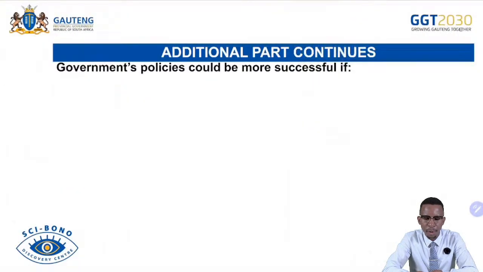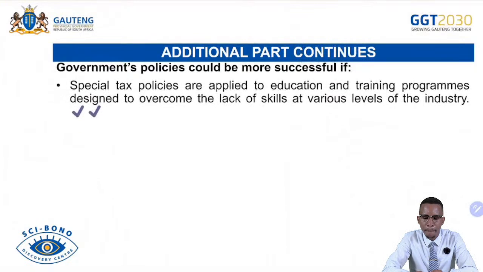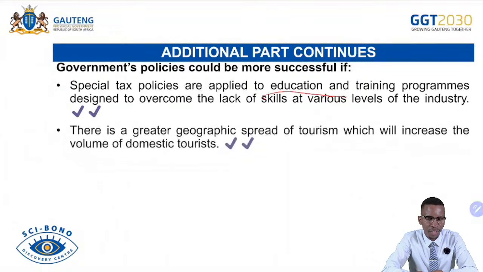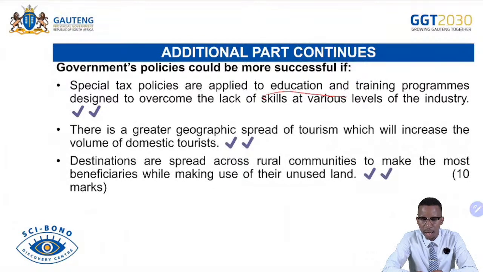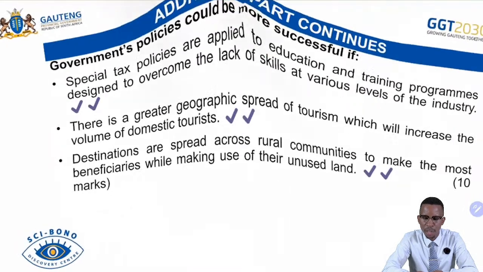And then government policies could be more successful if special tax policies are applied to education and training programs designed to overcome the lack of skills at the various levels of the industry. There is a greater geographical spread of tourism, which will increase the volume of domestic tourists. Destinations are spread across rural communities to make the most beneficiaries while making use of their unused land. And that was for the 10 marks additional part.